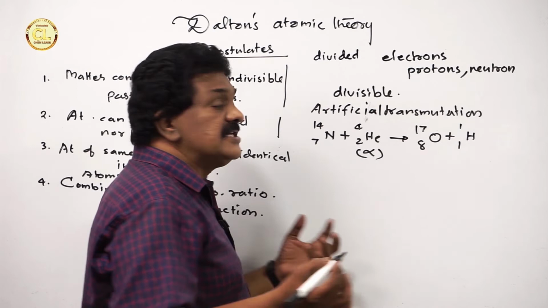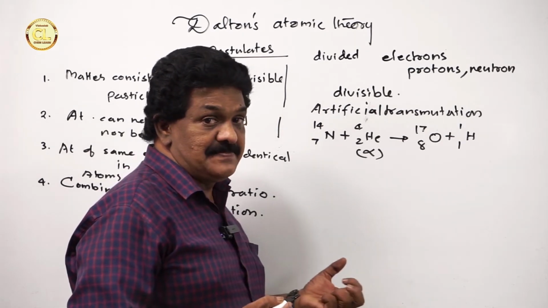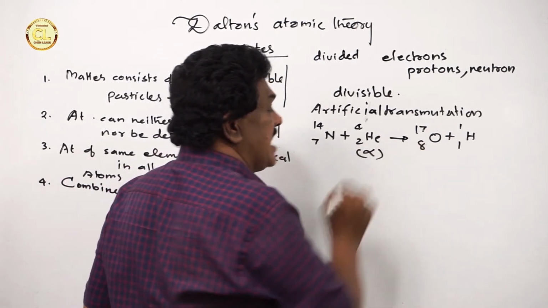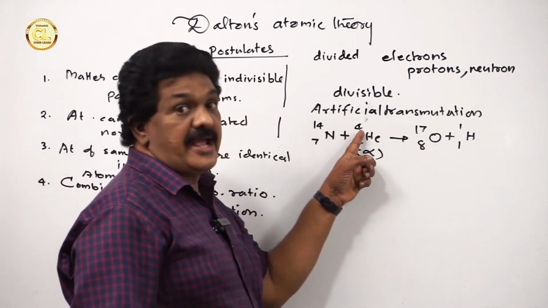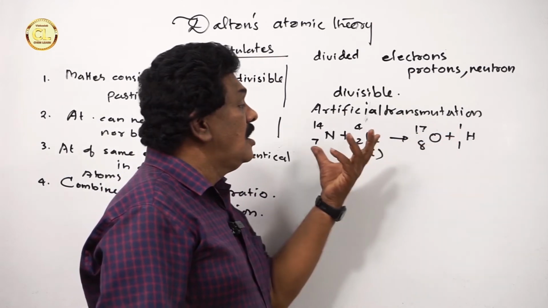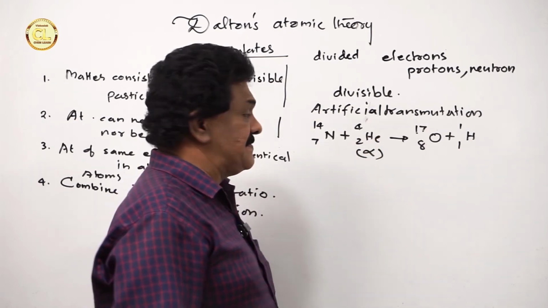Let us check whether the atomic masses and atomic numbers on both sides are the same. 7 plus 2, 9; 8 plus 1, 9; 14 plus 4, 18; 17 plus 1, 18. So, atomic masses and atomic numbers on both sides are the same.